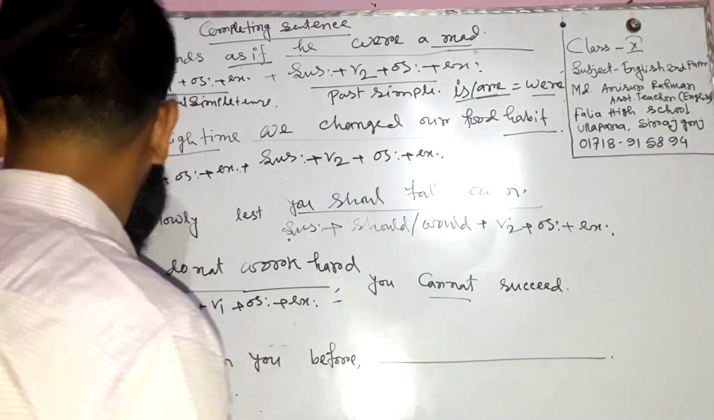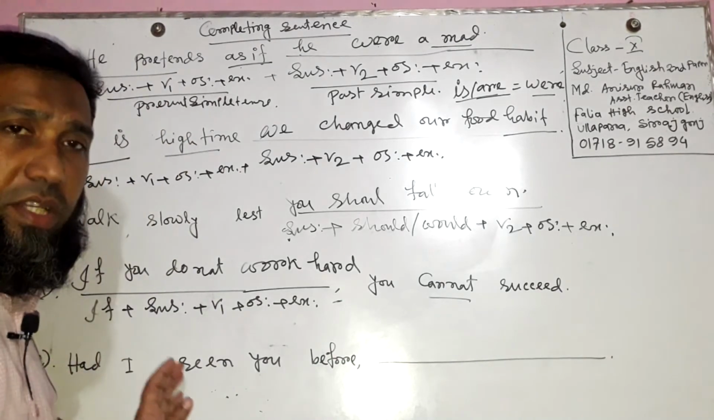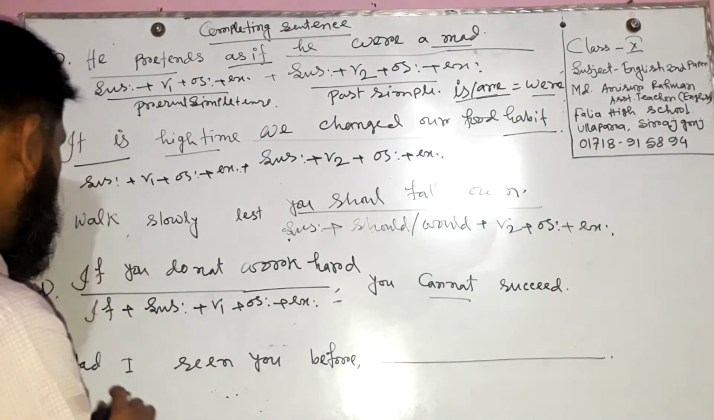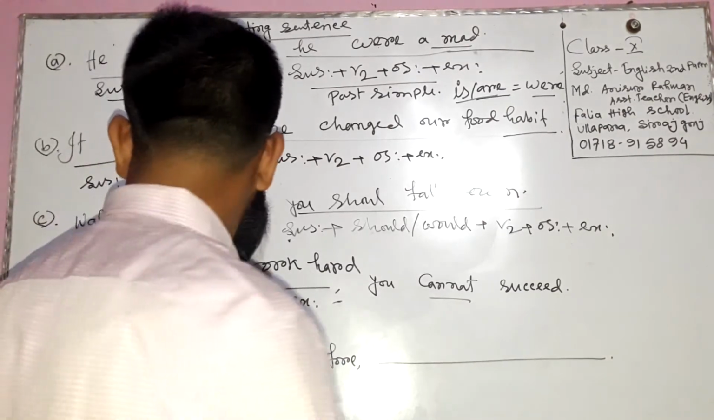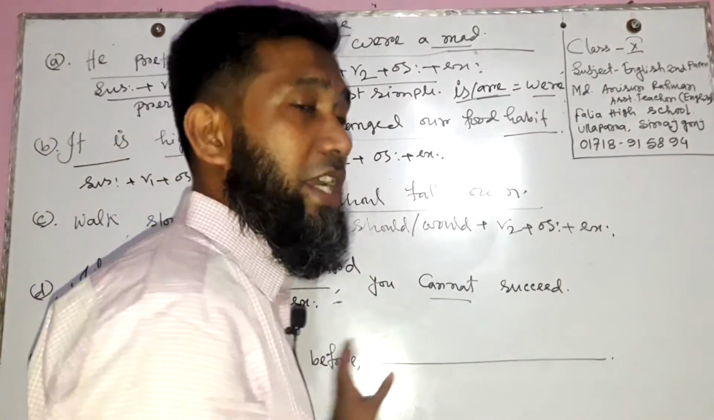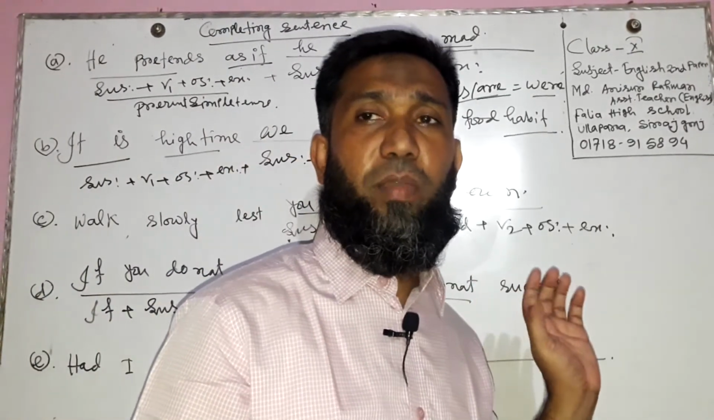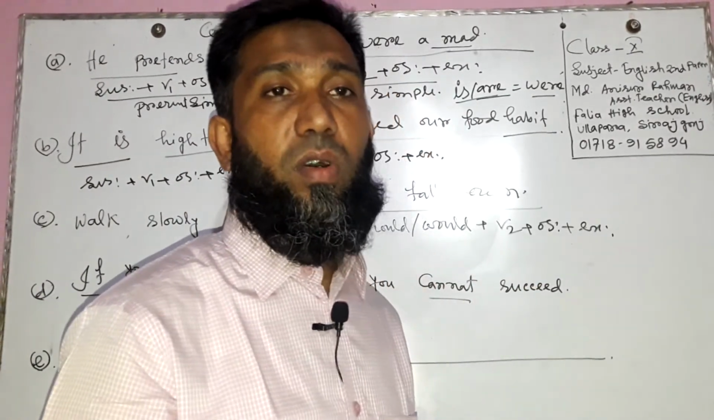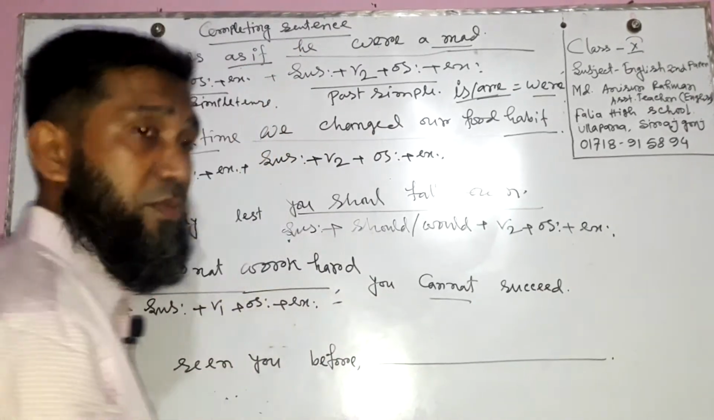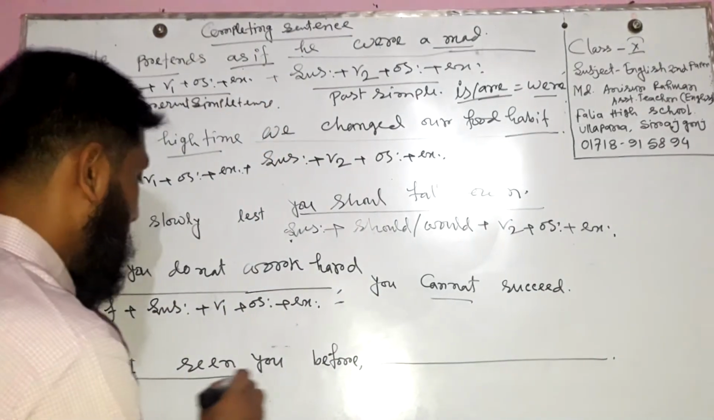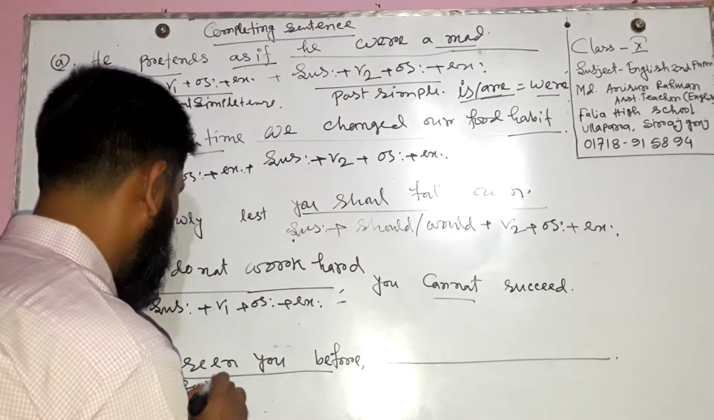Here is number E. It's also the final number of this exercise. Had I seen you before. Which tense is followed to write this part? Can anybody tell me? This part is written with the help of past perfect tense. This part is past perfect.